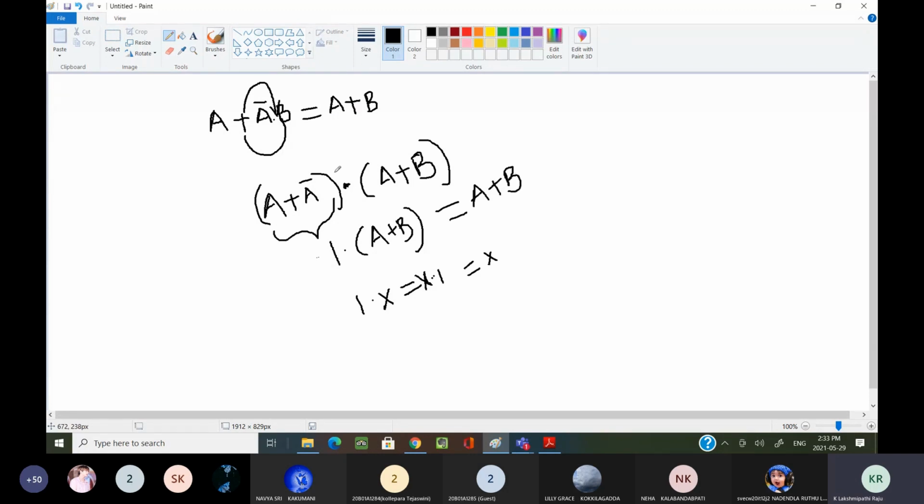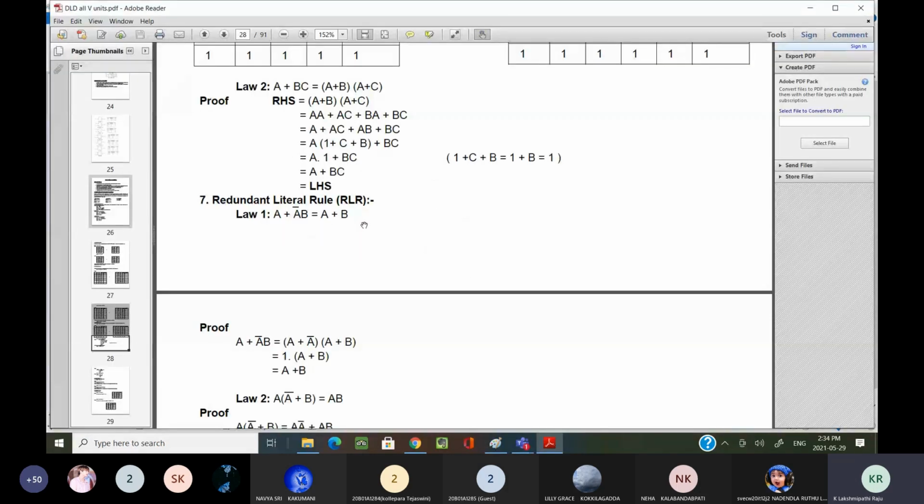Whenever you see this kind of expression in your logical expressions, you can write it directly in this format. If you see A plus A bar B, you can write it directly as A plus B. There you have to mention the law or rule you have used. It is the redundant law or redundant rule.